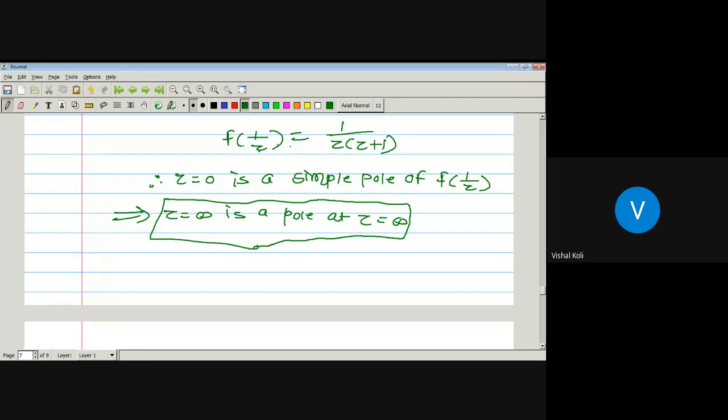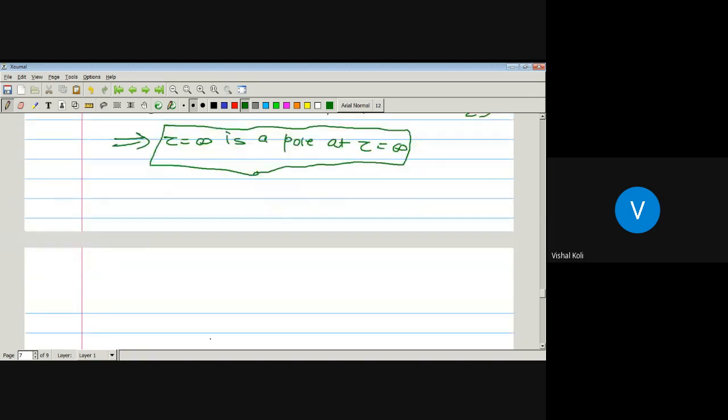Okay. Now there is one definition, that is the residue of a function. Let us see what is the residue of a function f.